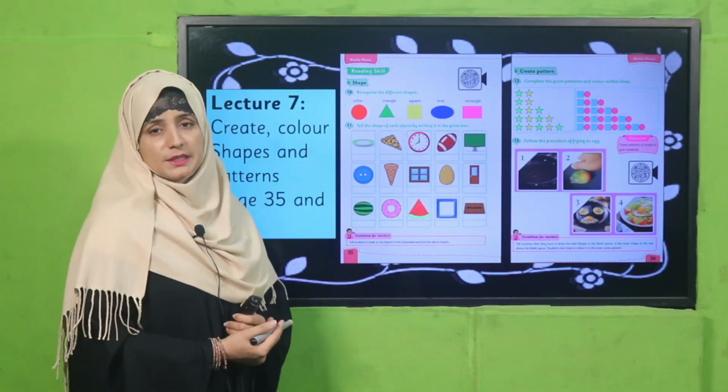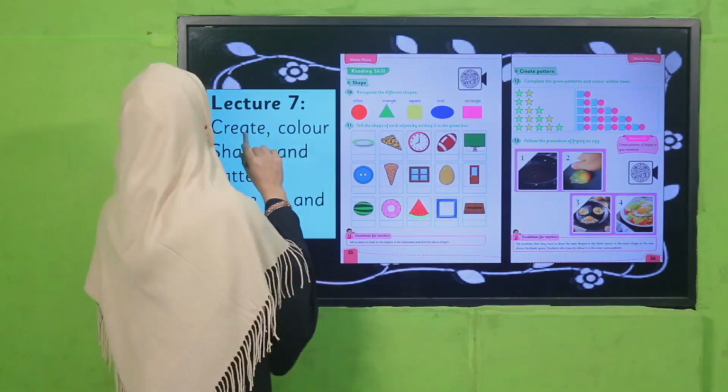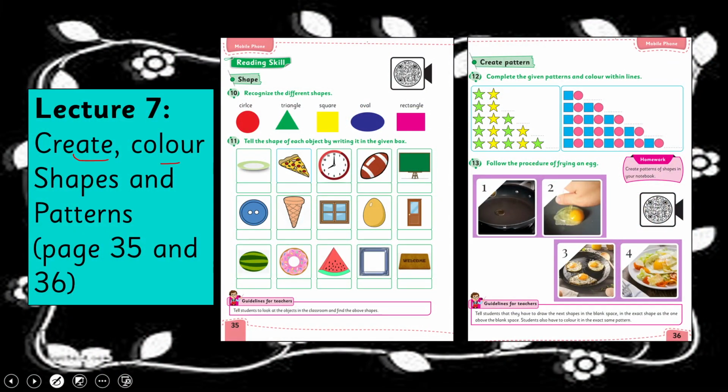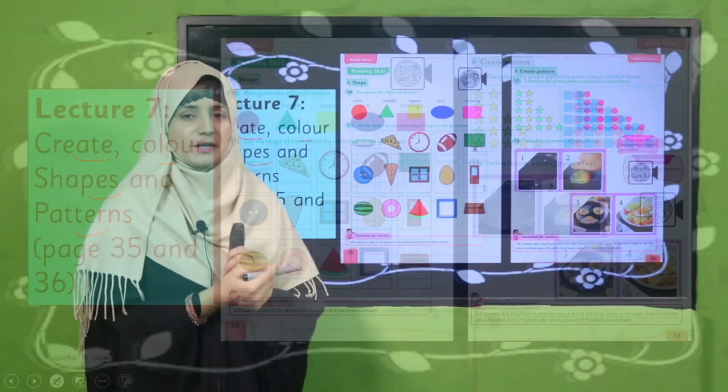So, my dear students and my dear teachers, in today's lecture we will learn how we can color shapes and patterns. How we can color different shapes and different patterns. Okay.